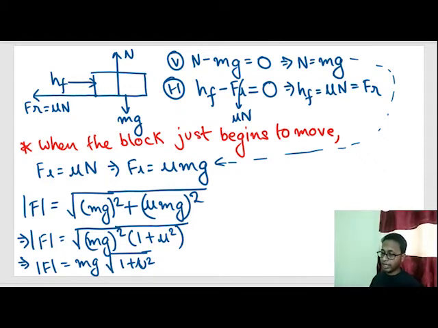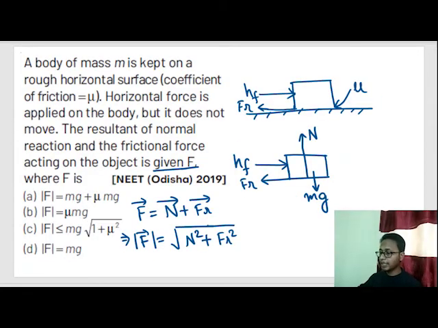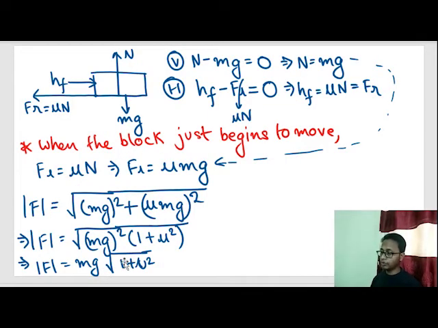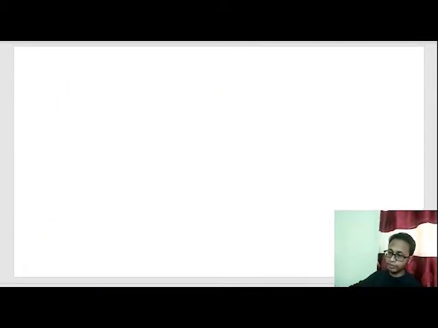So our correct option is C, F is lesser than mg root over 1 plus mu square. Now make a note. Friction angle.